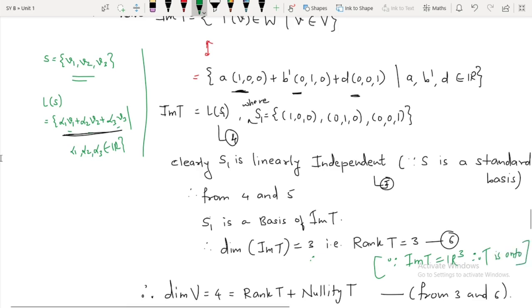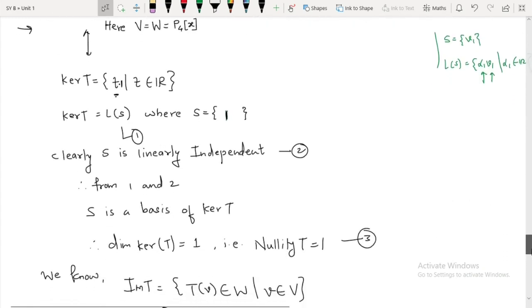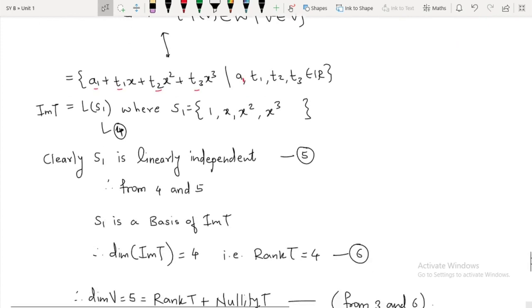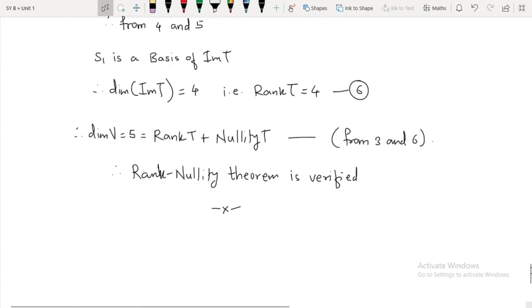Okay, now next. For this particular example, again over here, what is the dimension of kernel of T? It is 1, so T is not 1-1. Now see what is the codomain. Codomain is P4 of x. What is the dimension of P4 of x? It is 5. So if the dimension of image of T is 5, then T will be onto. Now see what is the dimension of image of T over here?